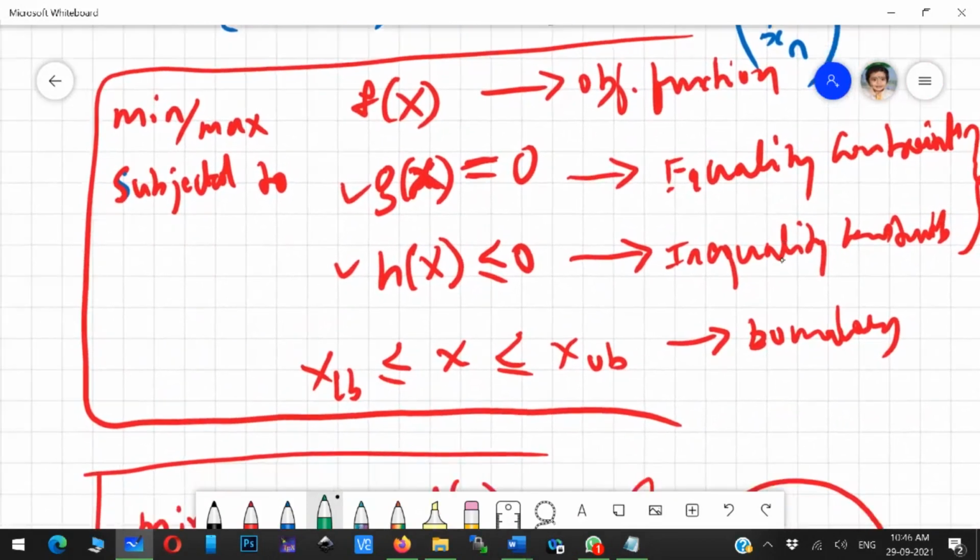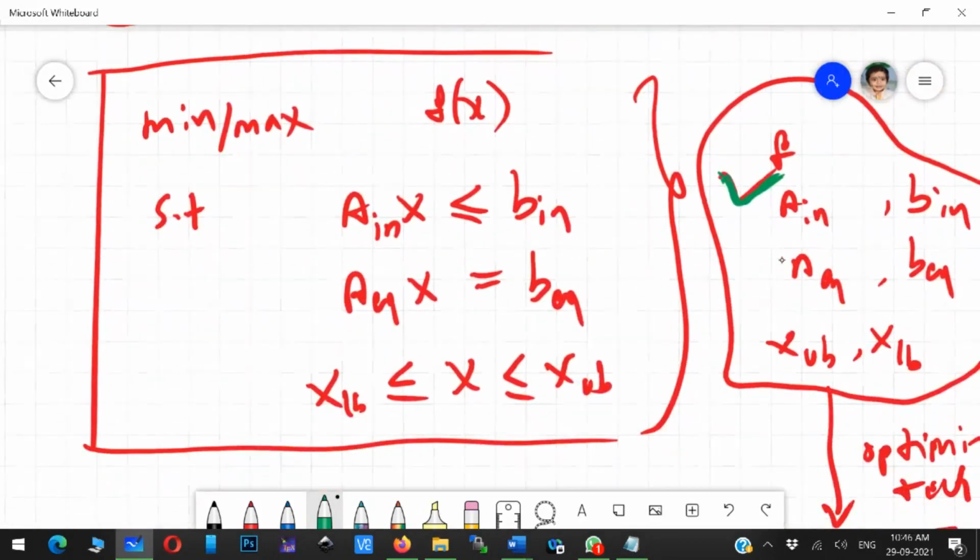But believe me, if you think in this direction, to solve any problem using optimization, you will get very convincing, significant results.